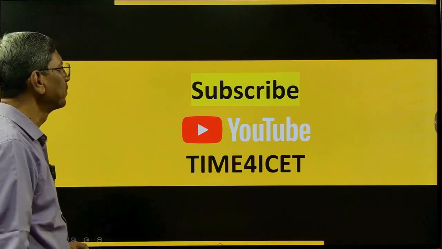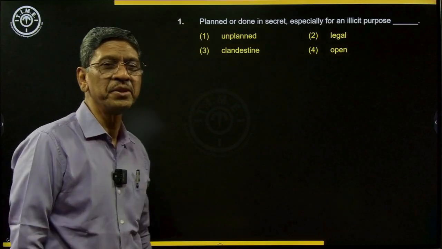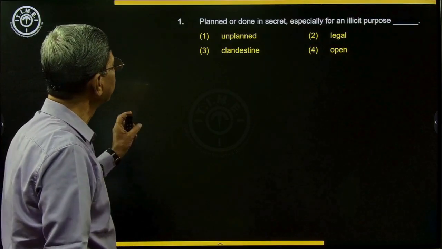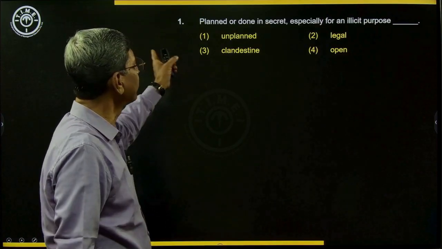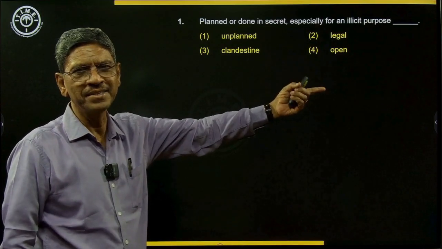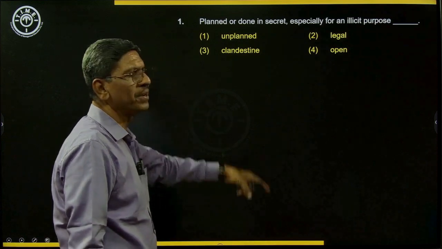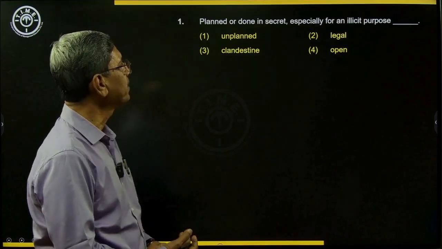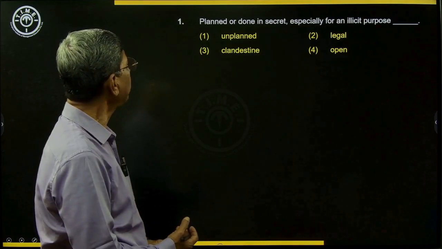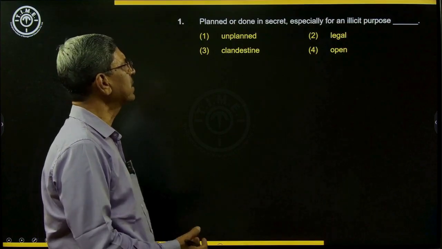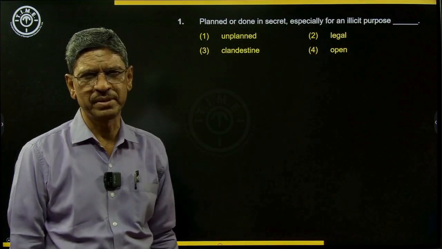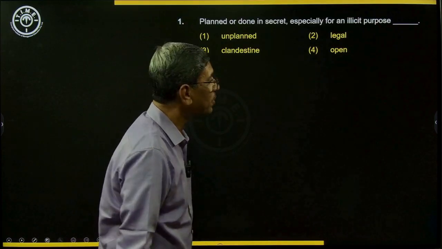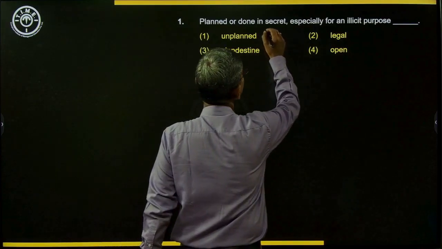So let us go for the first question in the fill in the blanks format. The explanation is given and a blank is given. You need to choose one of the options to fill in the blank. Here's the first one: planned or done in secret, especially for an illicit purpose. So planned or done in secret. The key word here is secret.